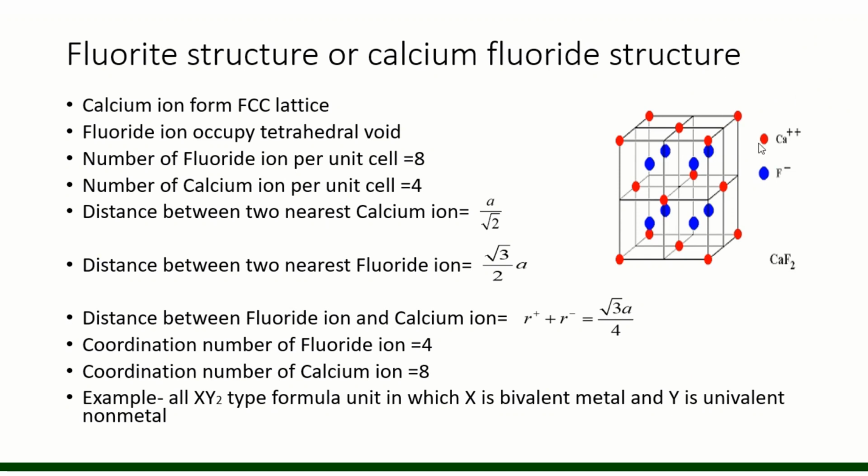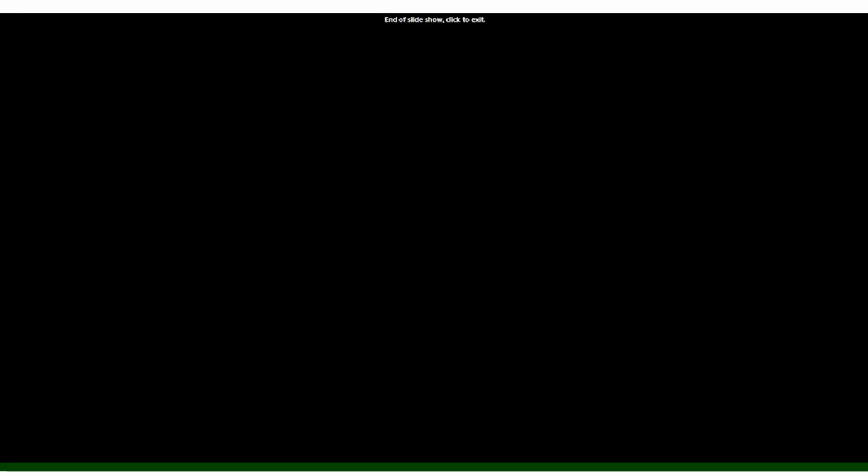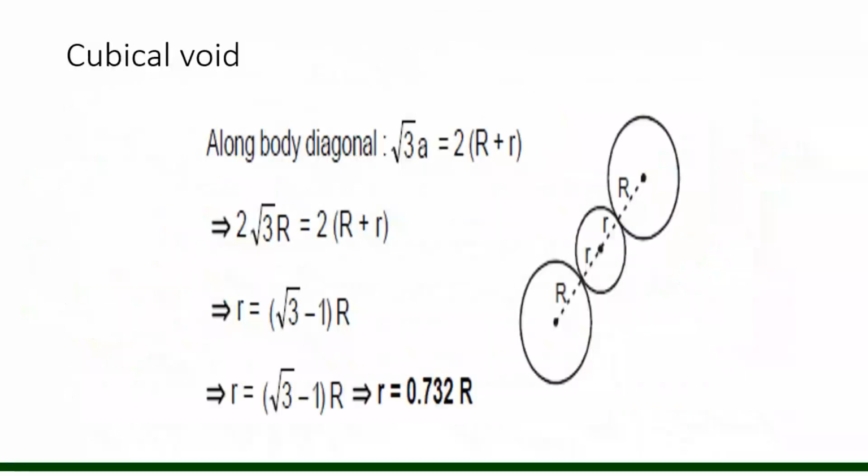It means 8 unit cells can be formed, and in each unit cell at √3a/4 distance there is a tetrahedral void. So the coordination number of this calcium ion will be 8. And now fluoride ion occupies tetrahedral void, so it is very clear to know the coordination number of fluoride ion, that is 4, right? So this information is very important for your examinations, right?